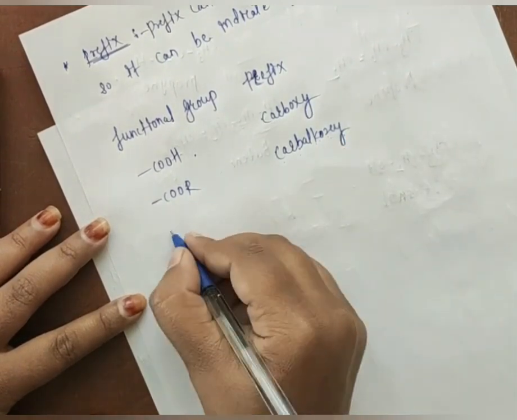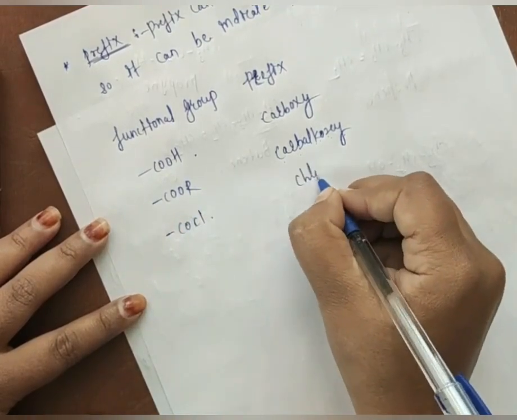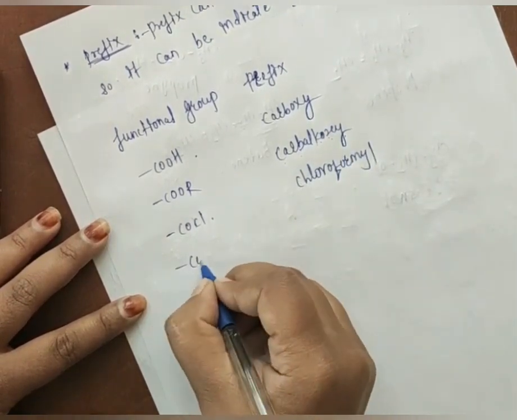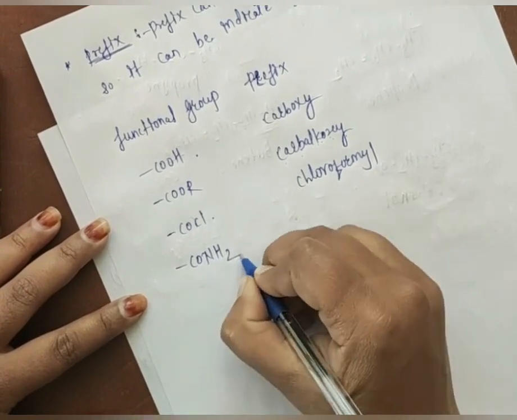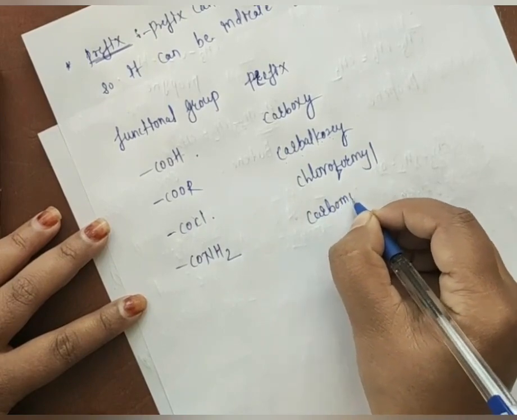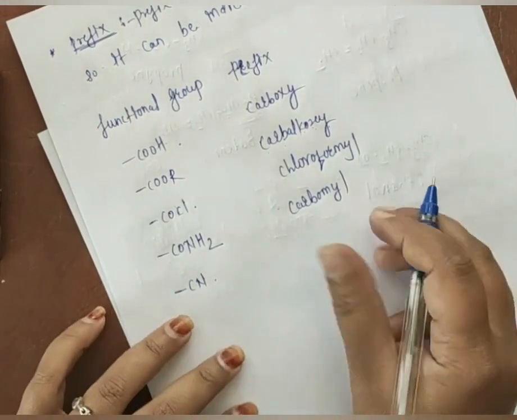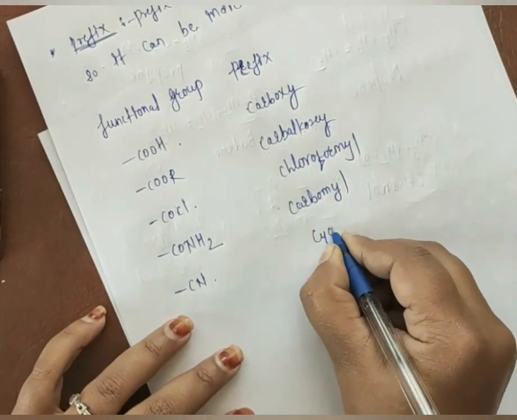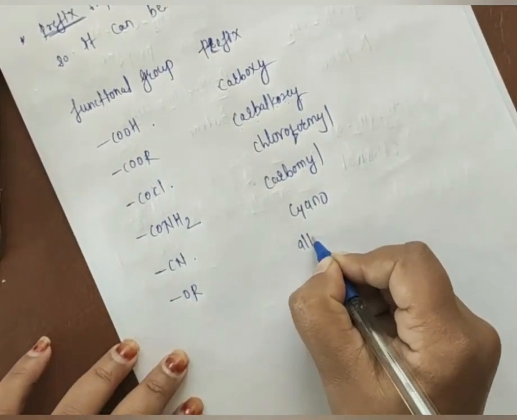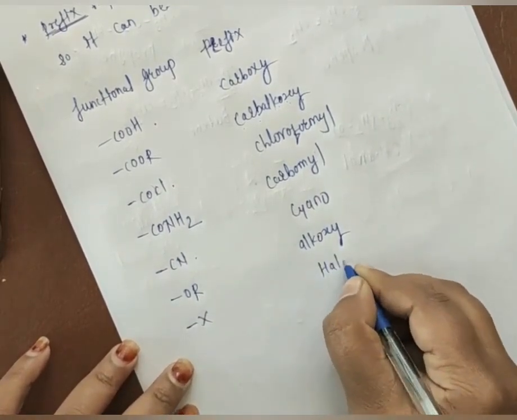Carbalkoxy. Carboxy. After that, COCl, that is an acid chloride. We have to use chloroformyl here. For the CONH2, it is an amide; here we are using carbamoyl. This CN, for the suffix we use nitrile, but for the prefix we use cyano. For the OR we have to use the prefix alkoxy. For the X, it is nothing but halogens, that is halo.